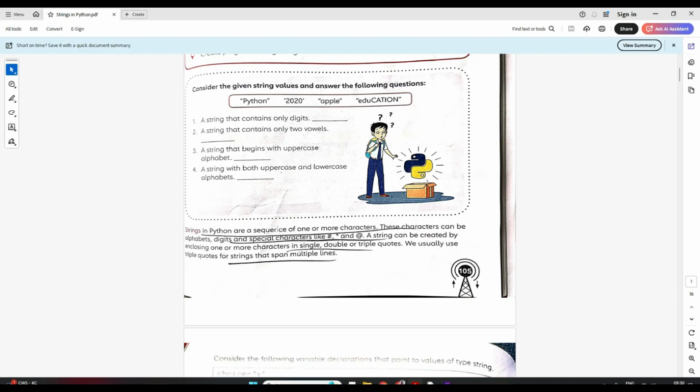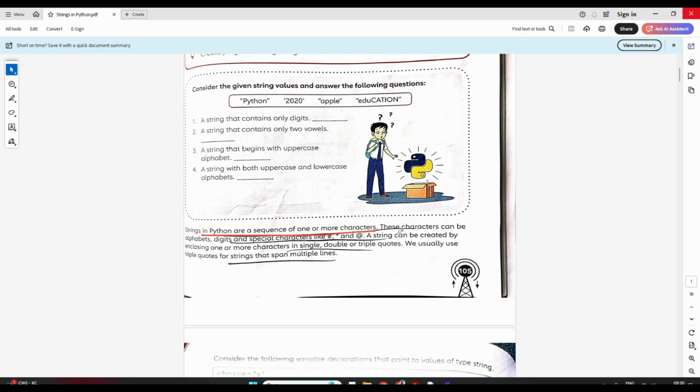Now what is a string? A string in Python is a sequence of characters, right? A sequence of one or more characters. Like I say Priyanka. So Priyanka is a string, and P, R, I, these are all different characters, right? It's one or more characters. So a string is a sequence of one or more characters, okay?